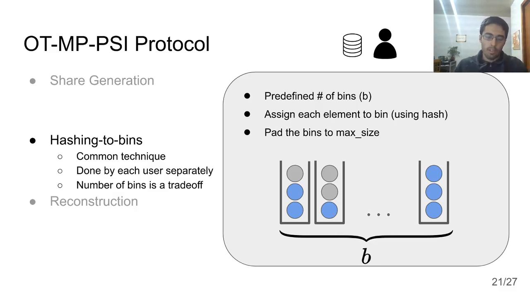the load of the bins coming from one specific user, they might be able to infer some information about the elements that user owns. It's also important to note that the number of bins, which I said is chosen by the protocol, represents a trade-off between communication and computation as well, but I refer to our paper for details of that trade-off.